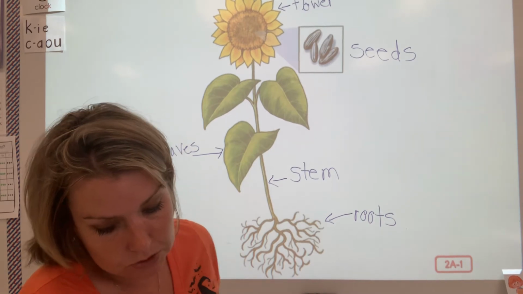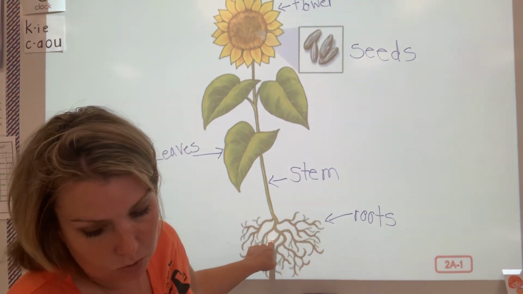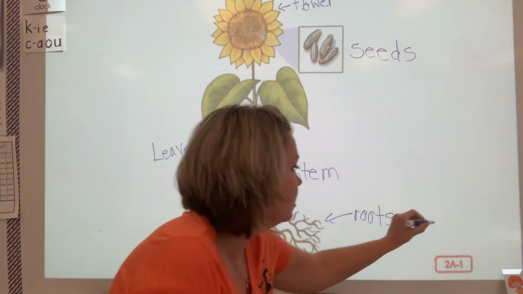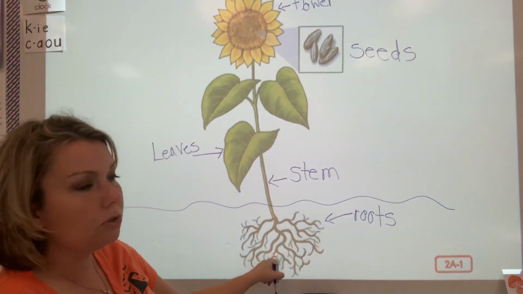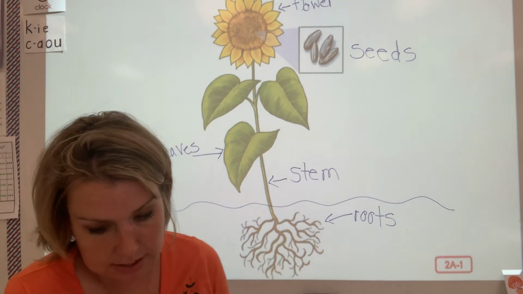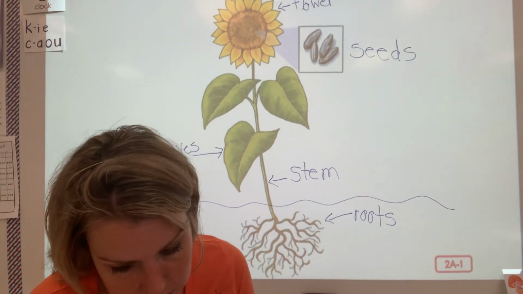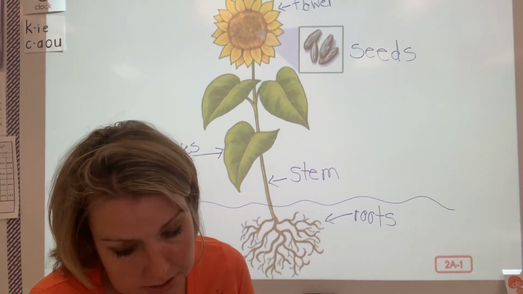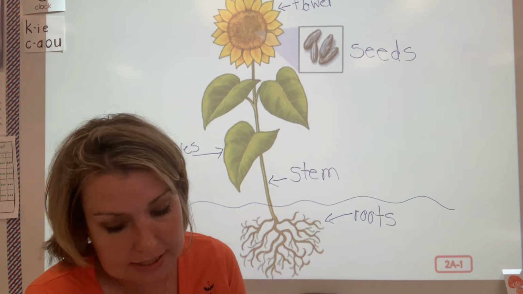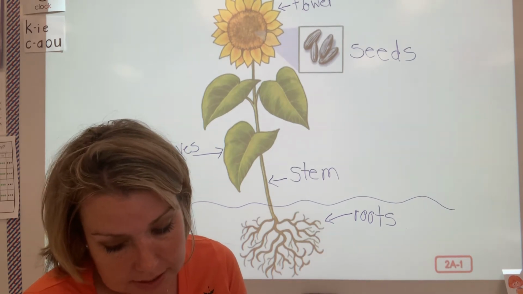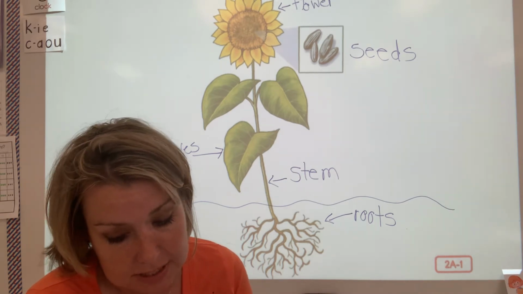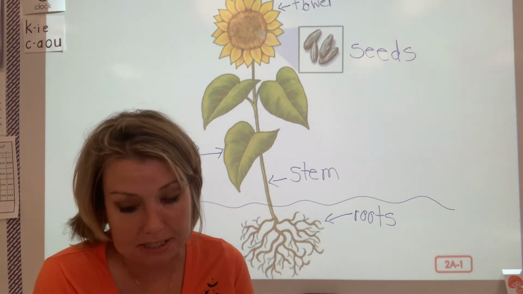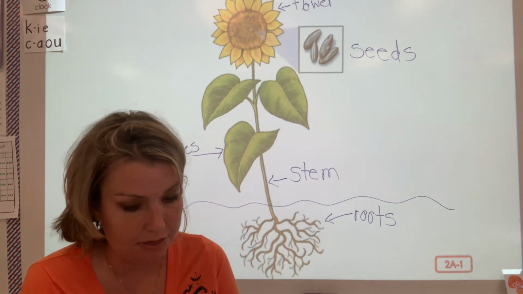The plant's roots reach down into the soil and grow underground. So if I were to draw the ground, the roots would be under it. It would be underneath the ground. But most important, the roots take up water and nutrients that are in the soil. Nutrients help plants to grow and stay healthy, just like vitamins help you grow and stay healthy.